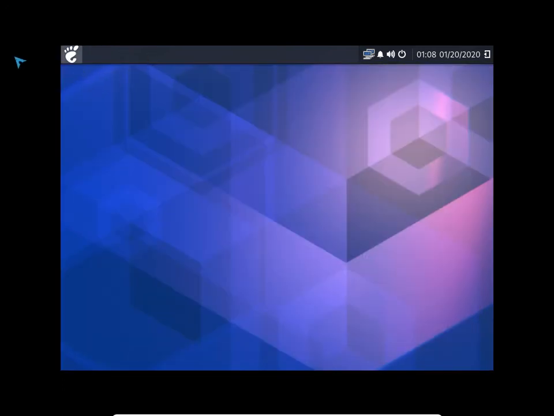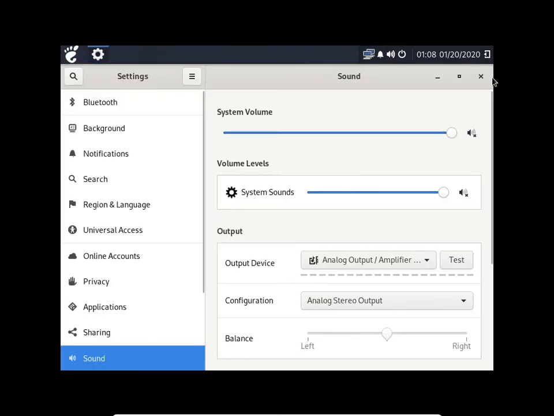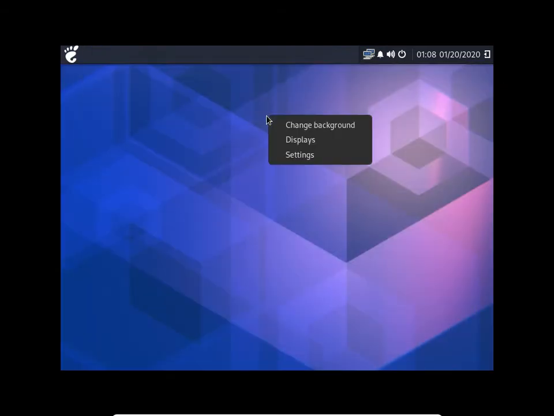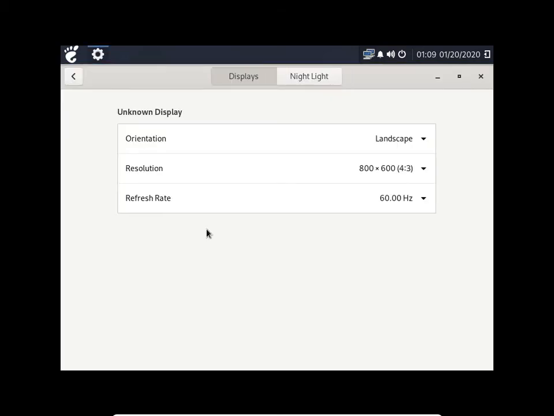You can actually change the panel, put it down here on the bottom, change your background. There's actually a right-click menu now on the desktop. Before, when I just installed the Budgie Desktop with the Gnome, there was no right-click menu, so one of those other pieces of software enabled that.